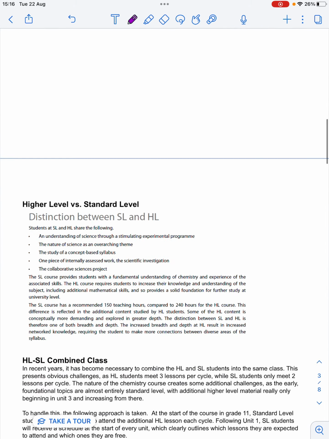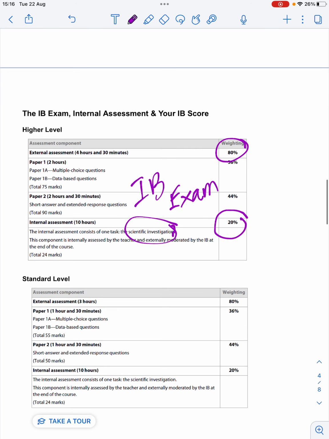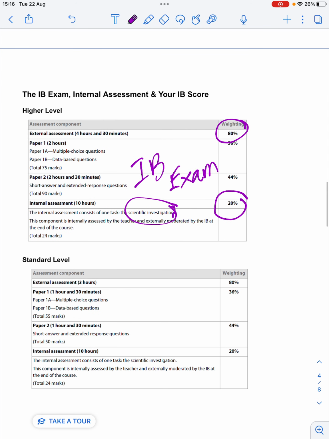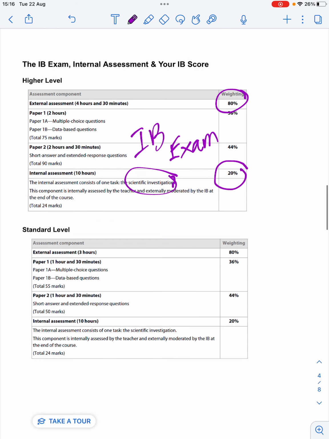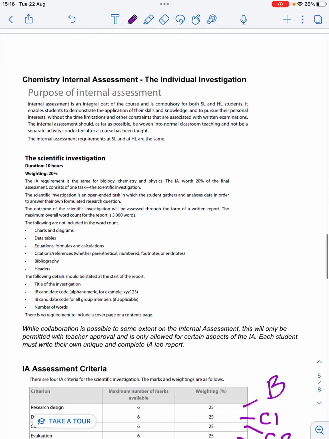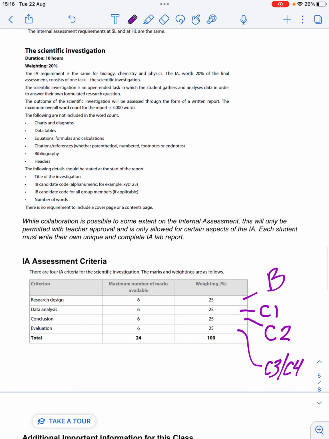Your weighting is 80% based on an IB exam, which takes place over 2 days and is comprised of what we call 2 different papers. And 20% is based on your internal assessment, which is just a big lab report, similar to lab reports that you've written in the MYP. So I hope that gives you some sense of what you're going to cover in the DP and also how you will eventually earn your DP score.